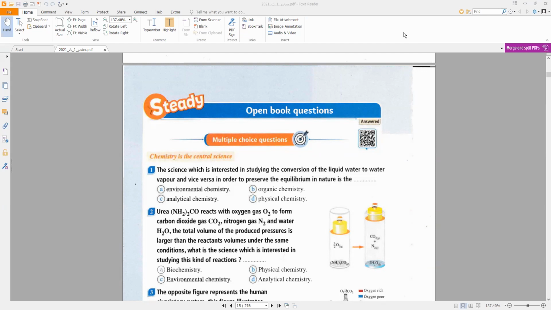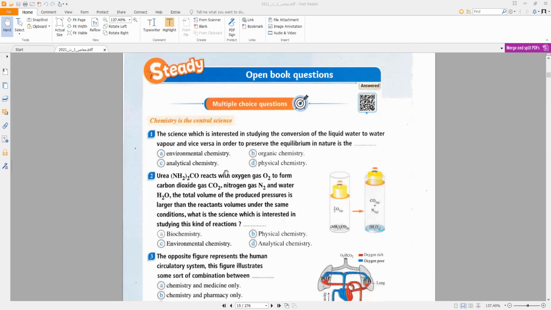Physical chemistry. Number two: urea, NH2 4 power 2 CO, reacts with oxygen gas, O2. A chemical reaction takes place between oxygen gas and urea to form carbon dioxide gas, nitrogen gas, and water. The total volume of the products is larger than the reactant volume under the same conditions. Which science is interested in studying this kind of reaction?